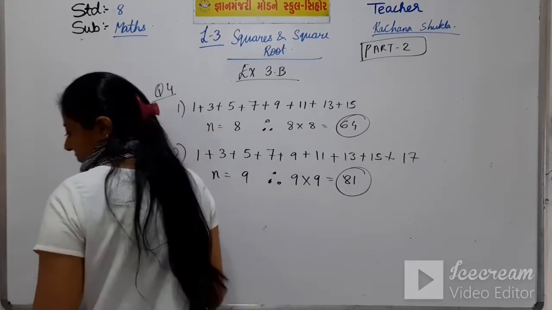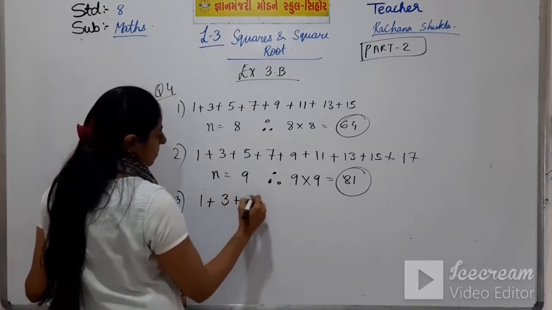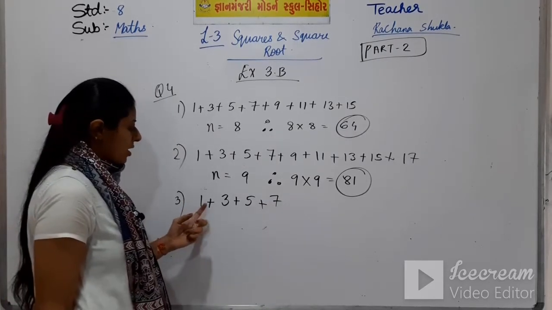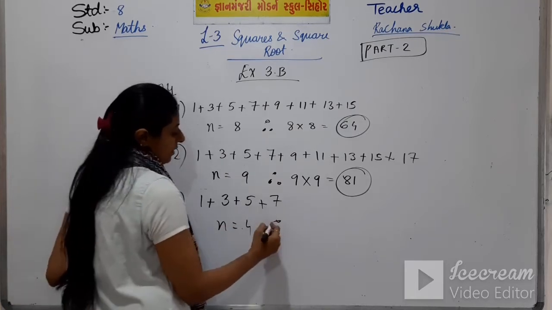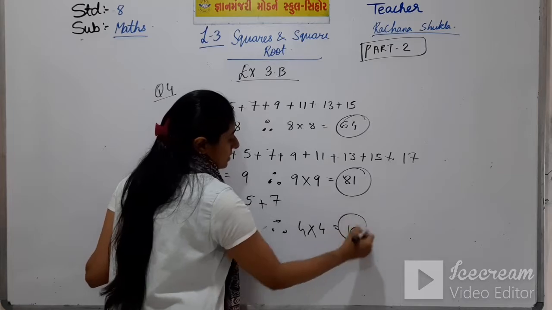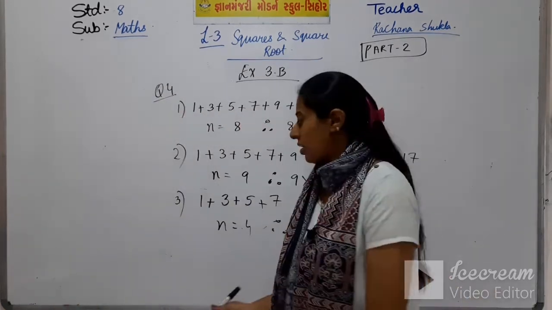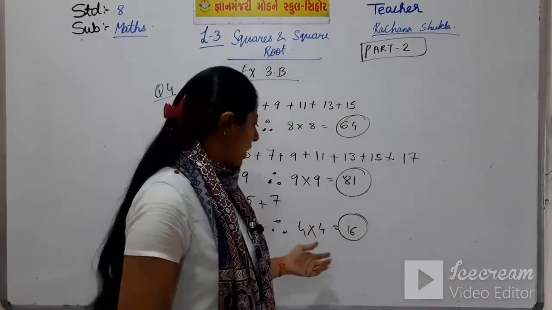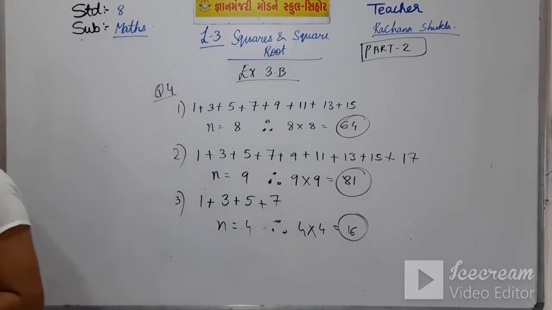And the third one. 1 plus 3 plus 5 plus 7. So, first count: 1, 2, 3, 4. n equal to 4. Therefore, 4 into 4 is 16. You got your answer directly by counting the numbers and then squaring that number. And you got 16. So, now see the next question.